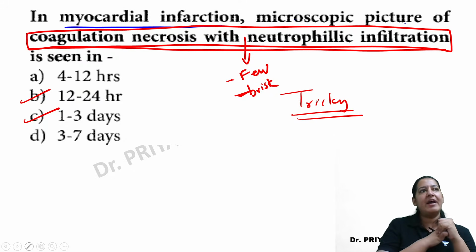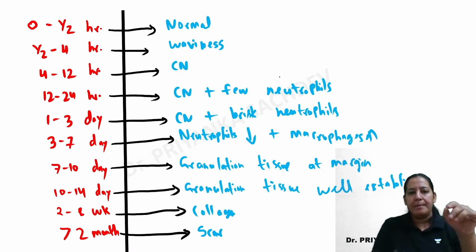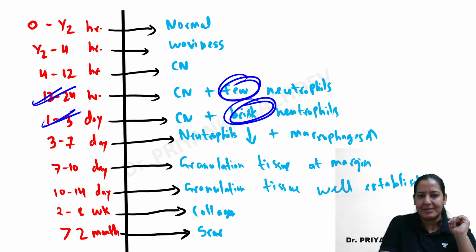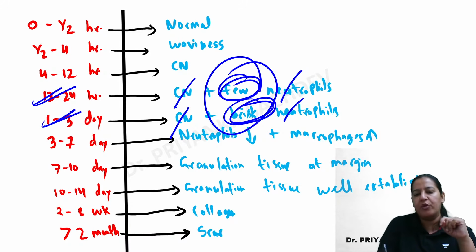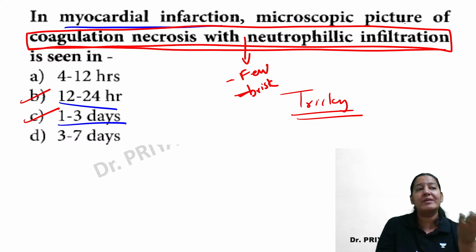Why is everyone saying B only? Sufi, Kishore, Adra, can I ask? Why not C? In C, there will be brisk neutrophils, right? You can see here, few neutrophils are coming at this stage and brisk at this stage. In the question, it is asked coagulative necrosis plus neutrophils, but it is not mentioned few or brisk. So according to me, both B and C are correct. But it's your choice. Which one do you want to go with?